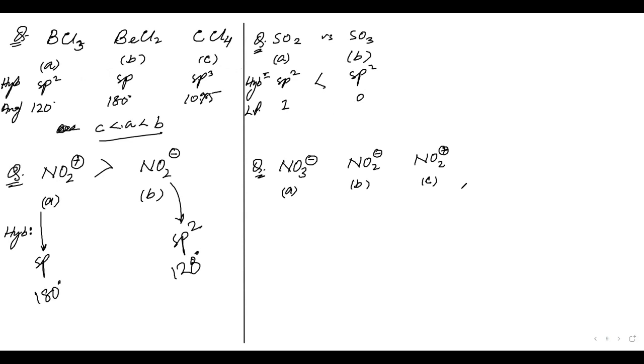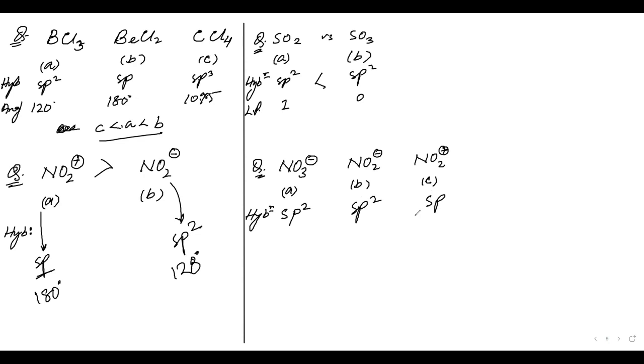Now compare NO3 negative, NO2 negative, and NO2 positive. First of all, hybridization: NO3 negative and NO2 negative are sp2, and we have known earlier that NO2 positive is sp.